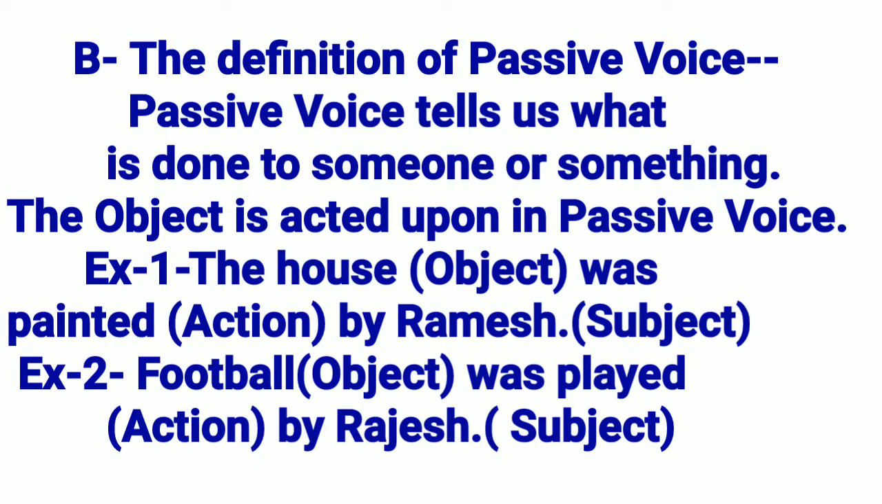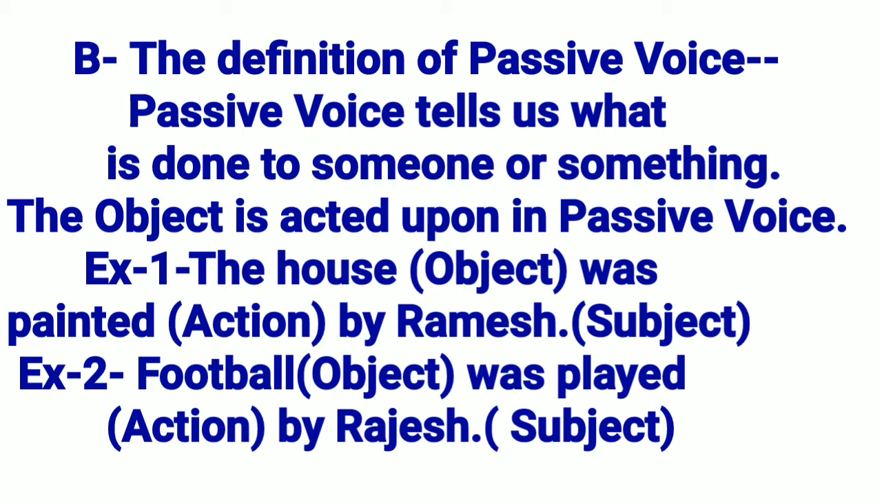B. The definition of passive voice. Passive voice tells us what is done to someone or something. The object is acted upon in passive voice. Example 1. The house was painted by Ramesh. Here, the house is object, painted is action, and Ramesh is subject. Here, the house is being acted upon.